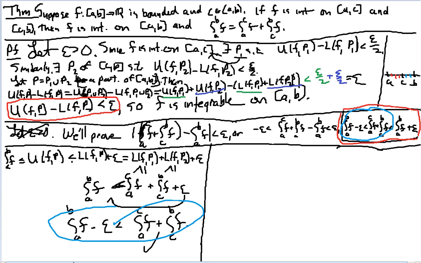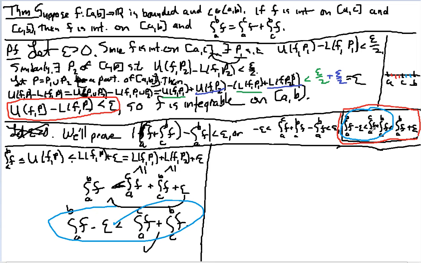We're in the middle of proving that if you have a function that's integrable on AC and CB, then it's going to be integrable on AB, and also the integral from A to B is going to equal the integral from A to C plus the integral from C to B. My strategy is to prove that the sum of the integrals, A to C and C to B, minus the integral from A to B, is less than epsilon for all epsilon.